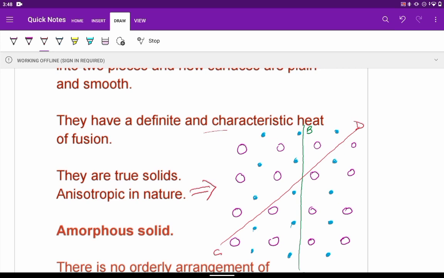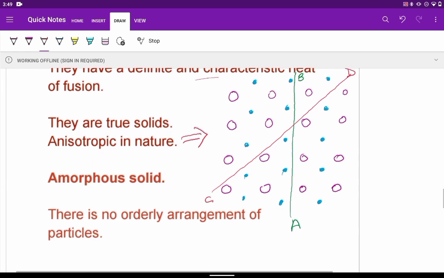Anisotropic is a new term for you all. Anisotropy means their properties differ according to the direction of measurement. Same physical property, if we measure along different axes, we will get different values. So anisotropic means properties differ according to the direction of measurement. When the direction of measurement changes, the value of that physical quantity will also change.